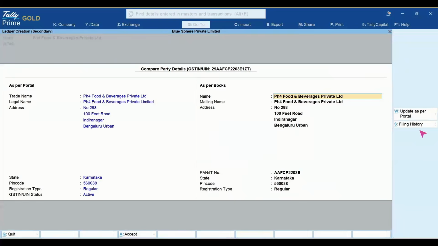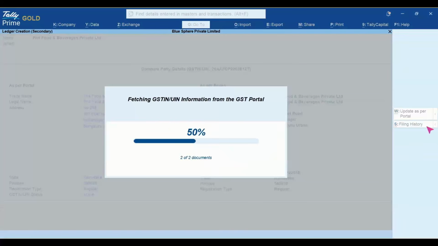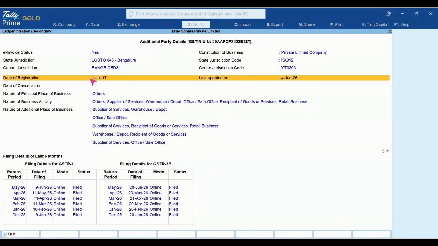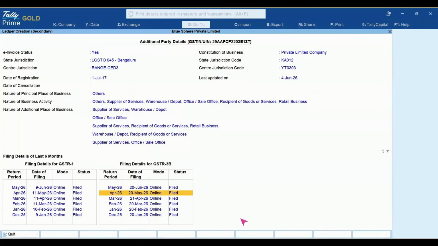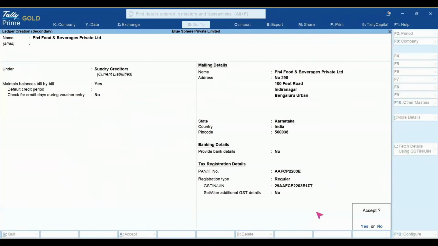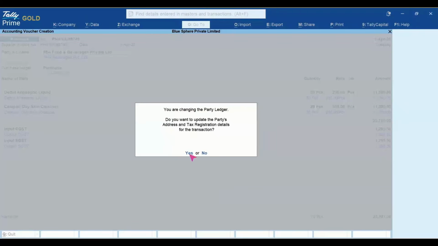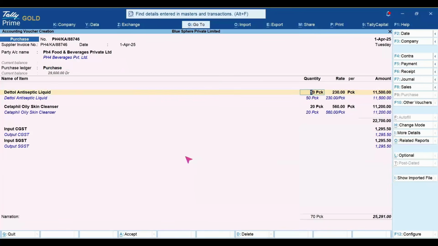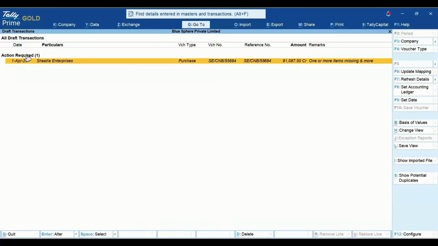As per book, you can compare. You can check the filing history of this specific creditor, whether they have filed returns on time or not. You can accept. Every item has gone properly under specific head, then accept.